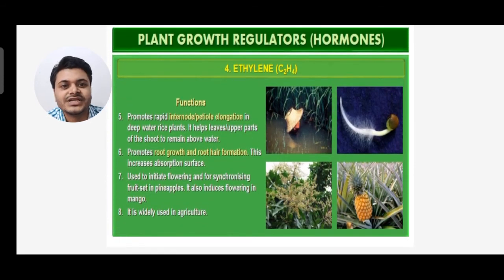Next, you can see it is widely used in agriculture. It is used to initiate flowering and for synchronizing fruit set in pineapples. It also induces flowering in mango. It promotes rapid internode or petiole elongation in deep water rice plants, and helps leaves and upper parts of the shoot to remain above water. It also promotes root growth and root hair formation. This increases the absorption surface.